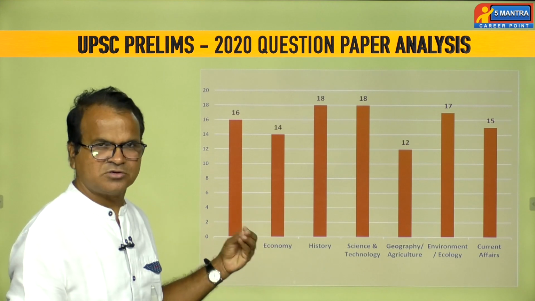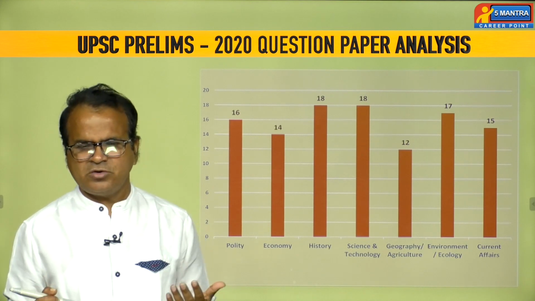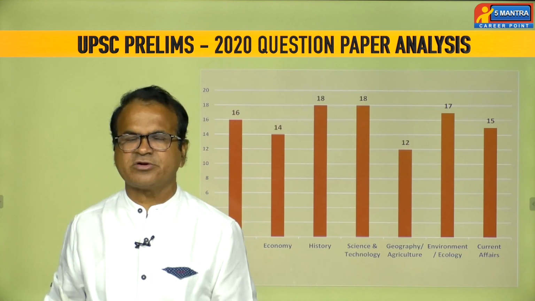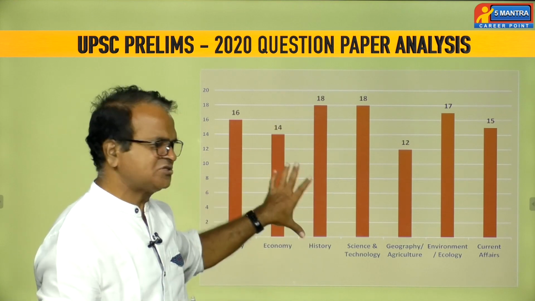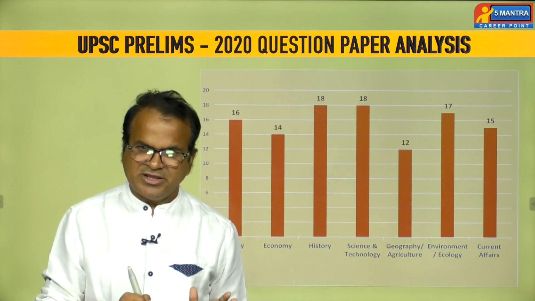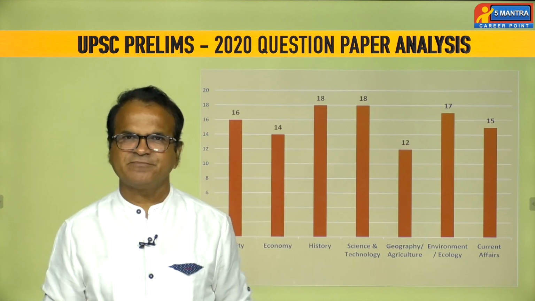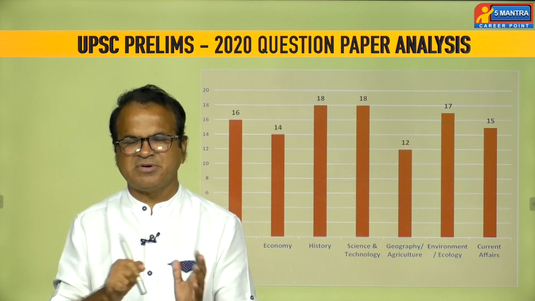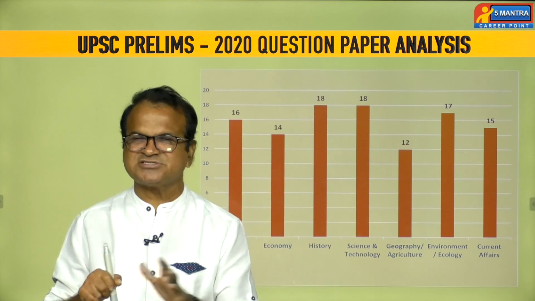questions like this. And if you go to history, we know in history the examiners always focus on modern history, and this time out of 18 questions in history, 10 questions focused on modern history. Generally we can get questions from history from three dimensions. One is ancient and medieval history, the second is culture and heritage, and the third is modern history. But this time they focused on modern history, and also some questions, that is ancient religious history, two questions